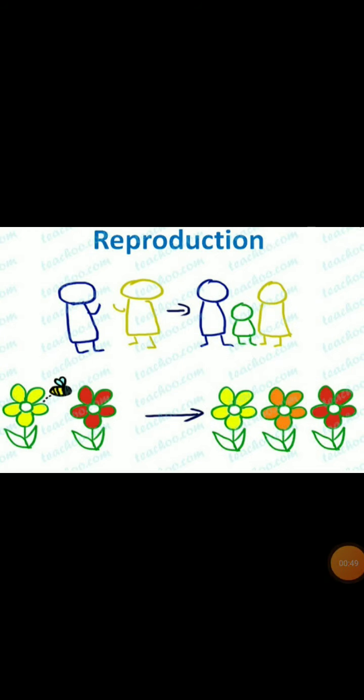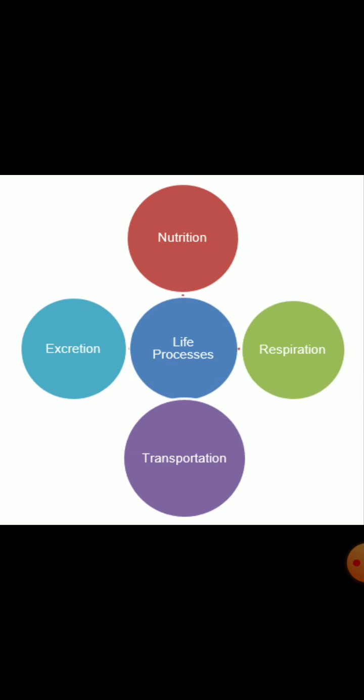You may have a question: why do organisms reproduce? Because one can think that reproduction is not necessary to maintain the life of an individual organism, unlike all other life processes which are essential. These life processes we have discussed in chapter number 6.